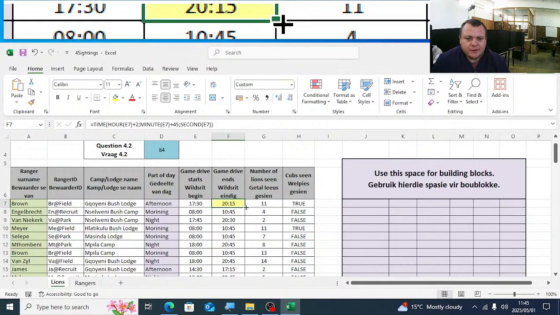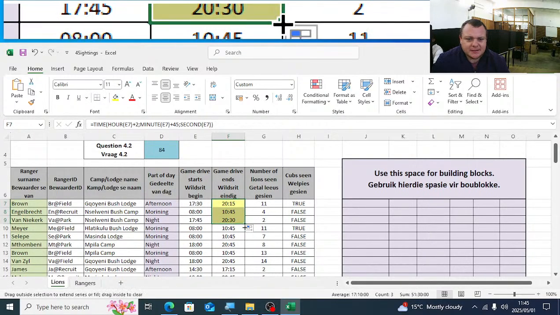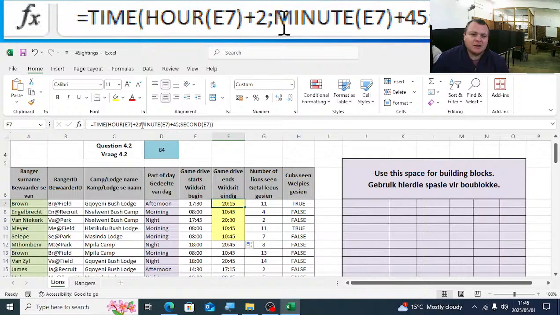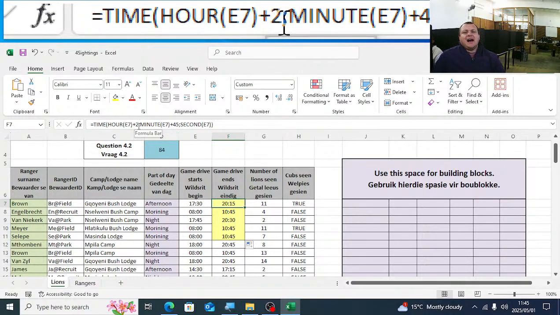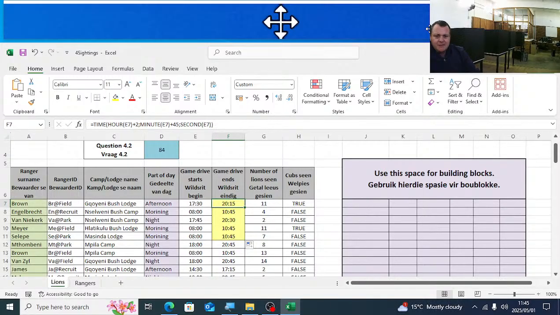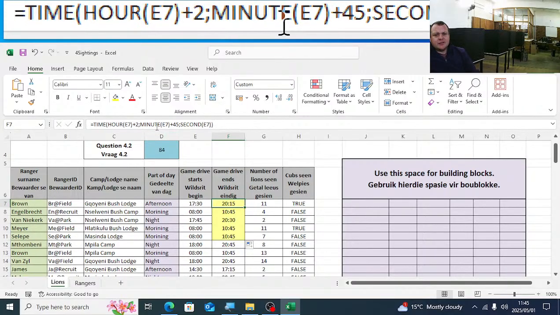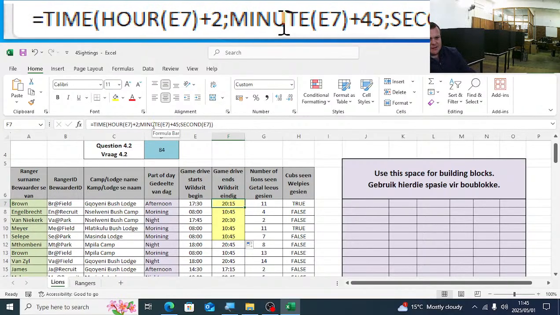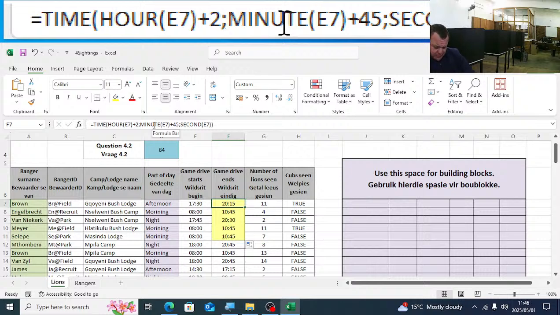And now if I auto-fill it down, it should simply just replace the text with the highlight. So we have the time, the hour of E7, so that will be 1700, the hour of E7, 1700 plus 2 hours. Then we go into the minute parameter. We have used the minutes of E7. We add the 45 minutes, and then we simply use the seconds also of E7.